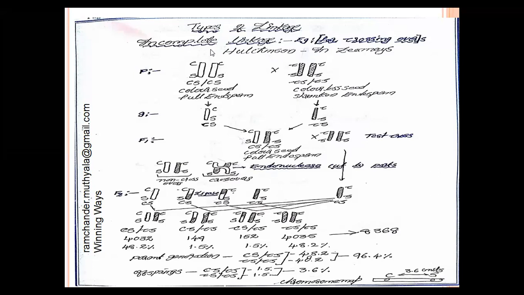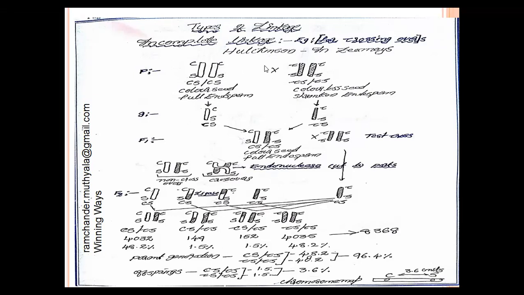So first we discussed incomplete linkage in maize. It was explained by the scientist Hutchinson. The two selected parental maize plants are in homozygotic condition. One parental maize plant contains dominant genes, capital C capital S slash capital C capital S. Capital C gene belongs to colored seeds and capital S gene expressed full endosperm character.